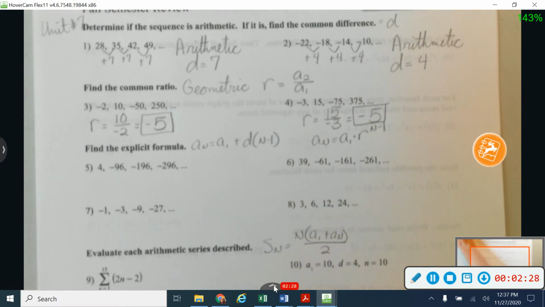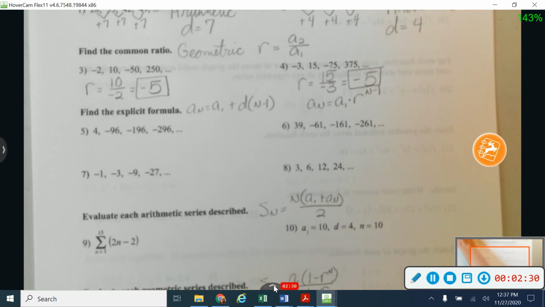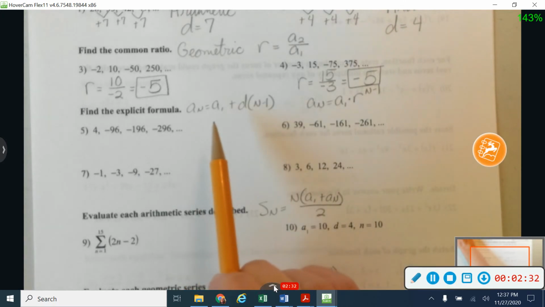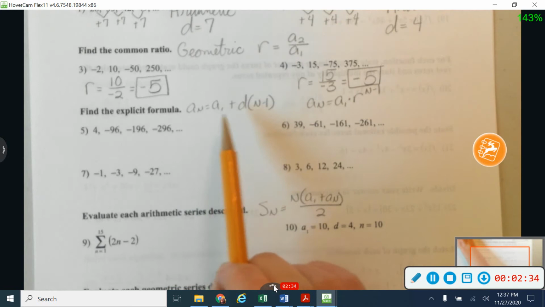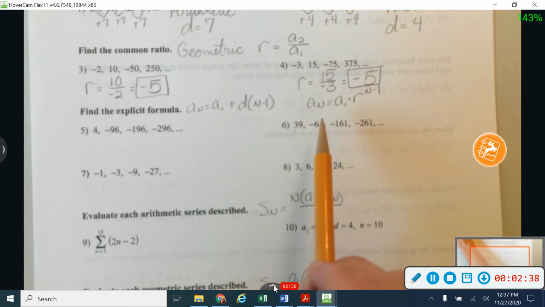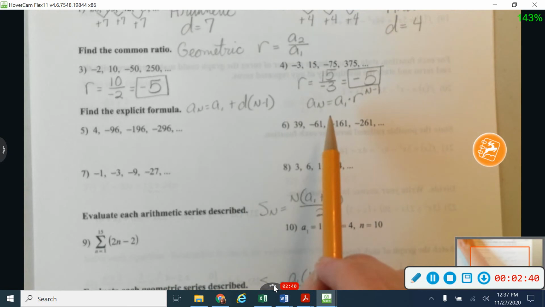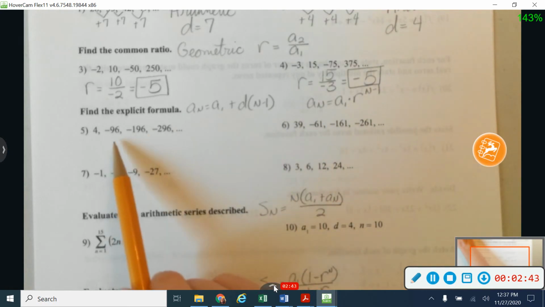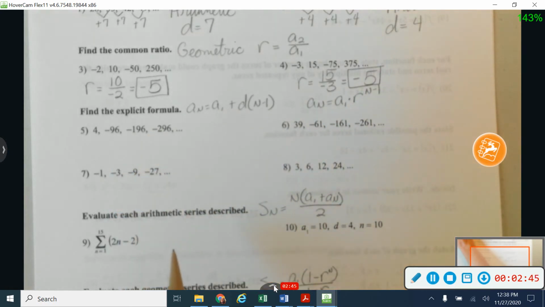Okay, on 5 through 8, I need to determine first if this is an arithmetic or a geometric sequence before I start to find the explicit formula. Here are my formulas. This one's my arithmetic formula, and this one is my geometric formula over here. So first I need to determine that. So let's start by taking a look here at number 5.